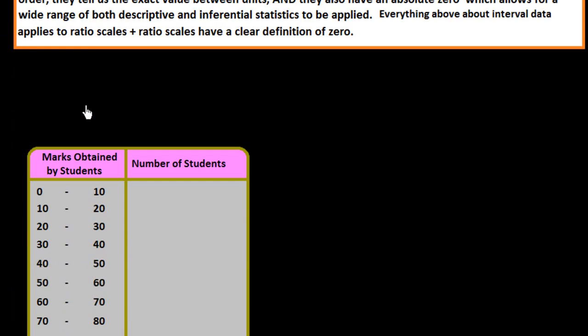But here in this sort of data, we are talking about marks. So a student can get 0 marks also. It is the absolute 0. It is the true 0. So this is the difference between the ratio scale and the interval scale.